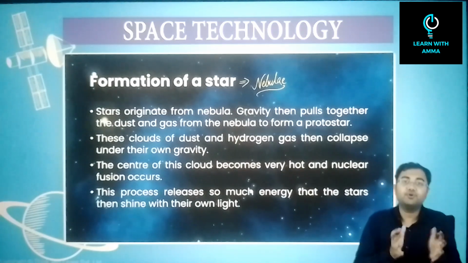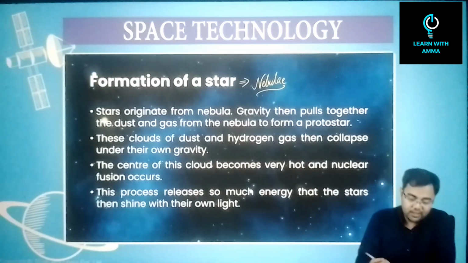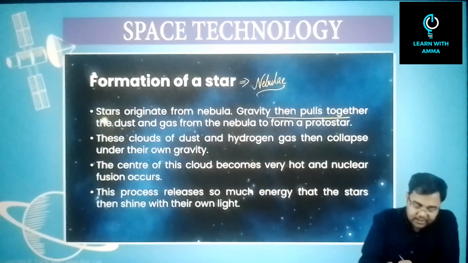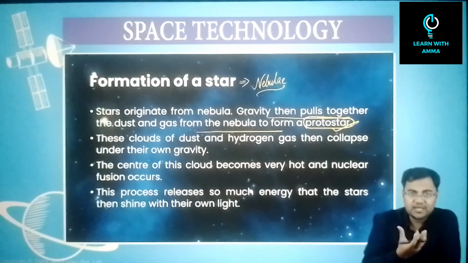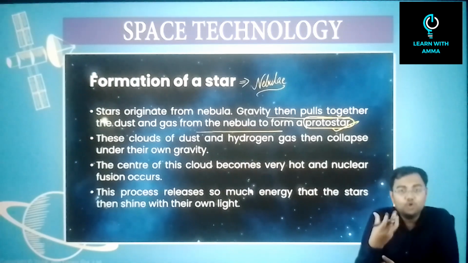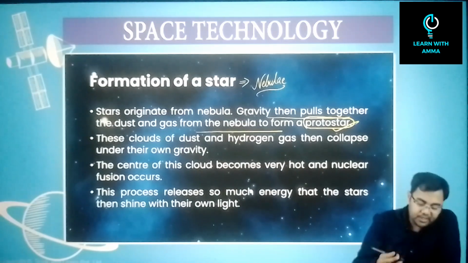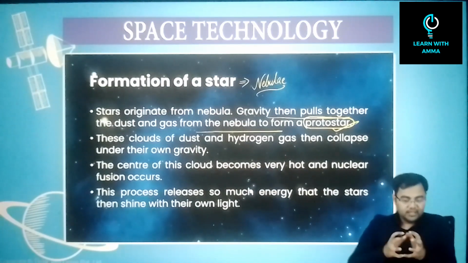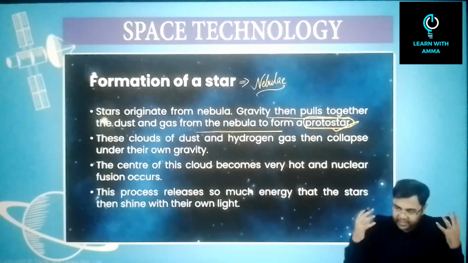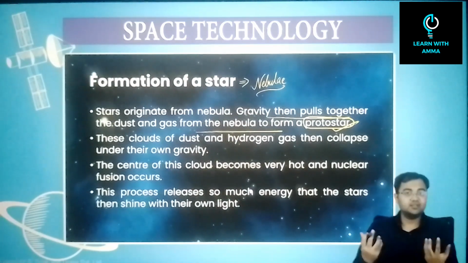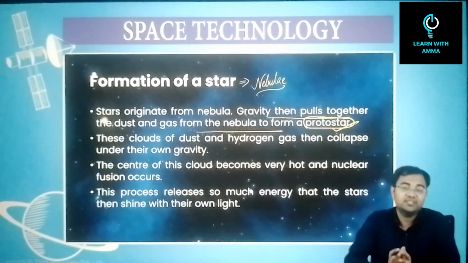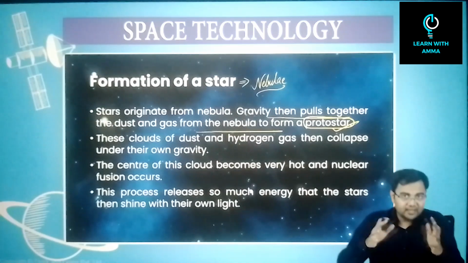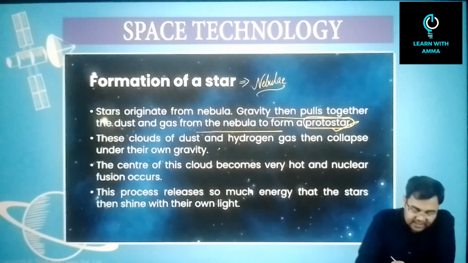This cluster will start to form a kind of core, and this is where we'll see that the gravity pulls together the dust and the gases from the nebula and a protostar is formed. So protostar is nothing but, you can say, the core of a star. Once the core is formed, it will have a gravitational force of its own, and everything that is there in the vicinity, in the surrounding, will start to come together, close in on this particular star, and ultimately a larger star will be formed. So these clouds of dust and hydrogen gas then collapse under their own gravity.